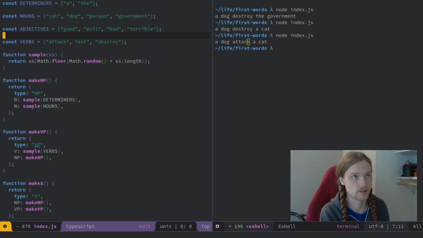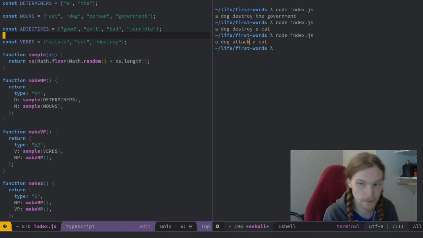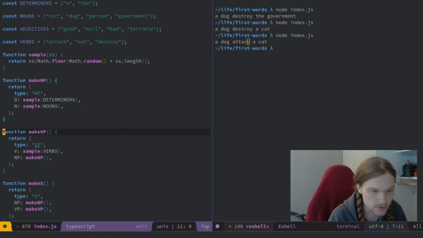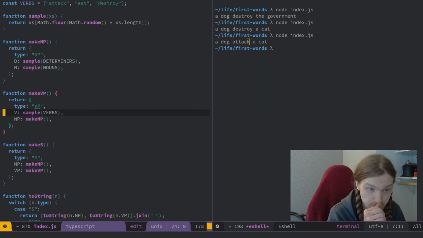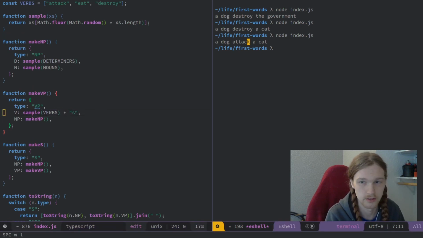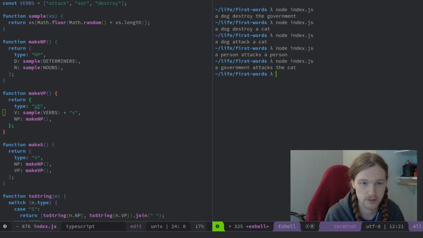There are certain cases where that won't be true probably, but we're not dealing with them, so we'll forget about it. In any case, what we can do is just append an S right here, at least for now, and then that should solve our problem. Yeah, a person attacks a person. A government attacks the cat.